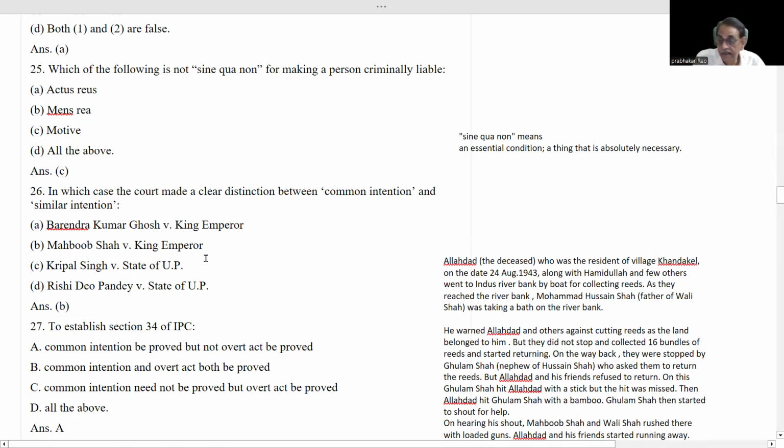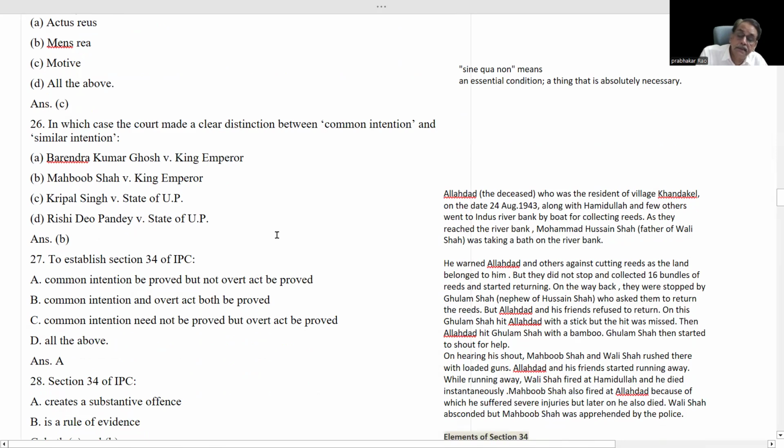To remember this case is very important. This is a 1945 case. This case is coming quite often in the examinations. But to remember this case, we have to go through the facts of this case.